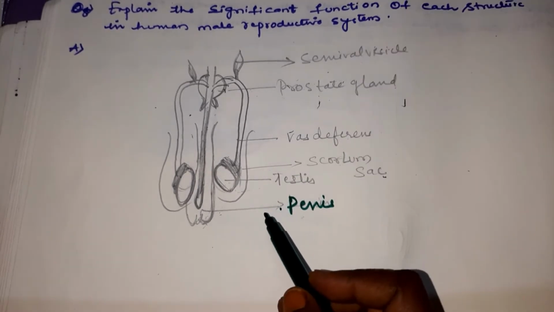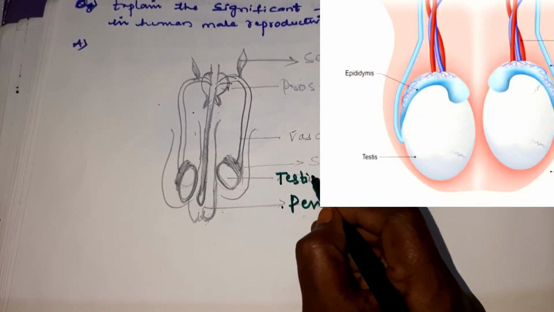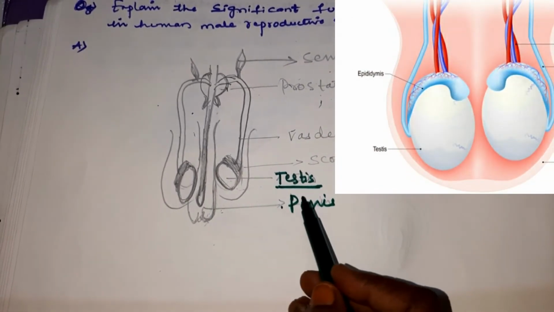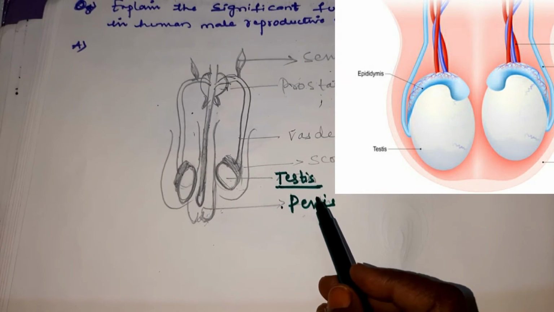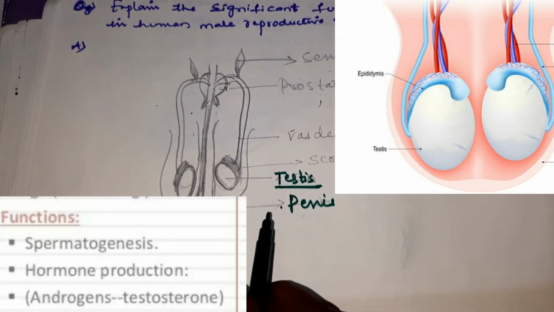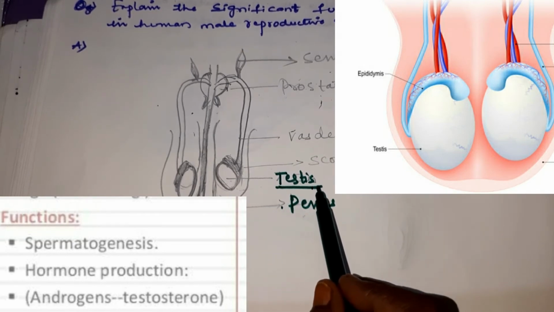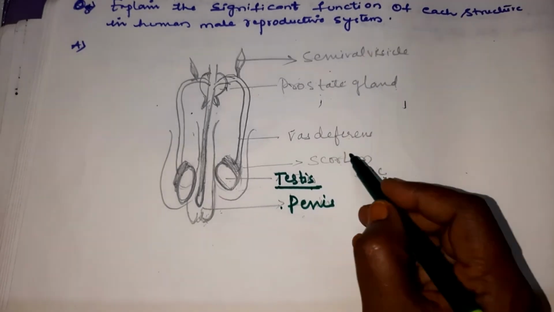And the next one is the testes. So this is the testes, children. The male reproductive system has a pair of testes. The testes play a very important role in the production of sperms and hormones like androgens and testosterone, which are responsible for male characters or masculine characters. You all understood, children? So, for the production of sperms and for the production of male hormones, that is androgens and testosterone.